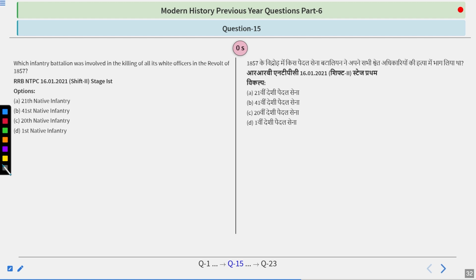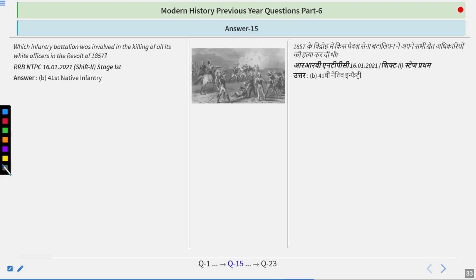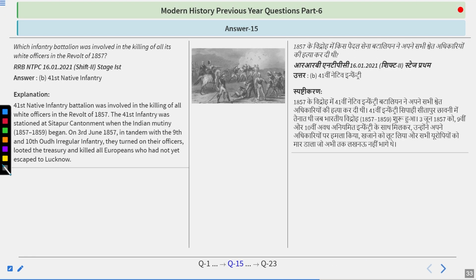And I guess the answer you are thinking is right because the answer of this question is 41st Native Infantry. So the 41st Native Infantry Battalion was involved in the killing of all white officers in the revolt of 1857. The 41st Infantry was stationed at Sitapur Cantonment when the Indian Mutiny began on 3rd June 1857 in tandem with the 9th and the 10th Awadh Irregular Infantry.